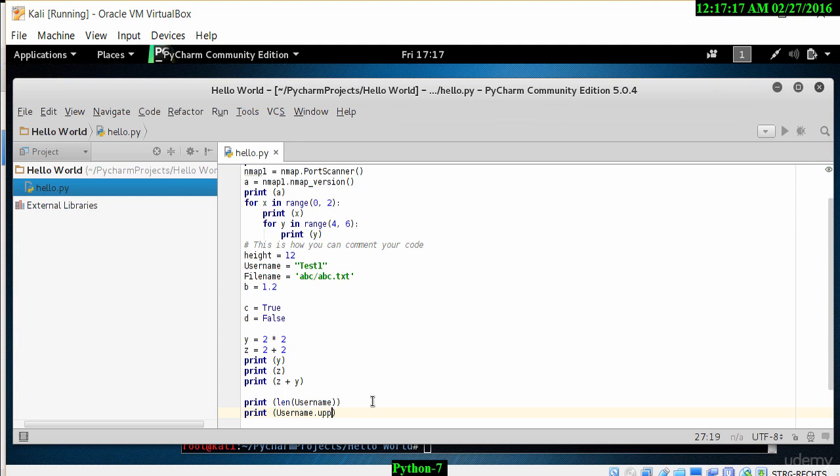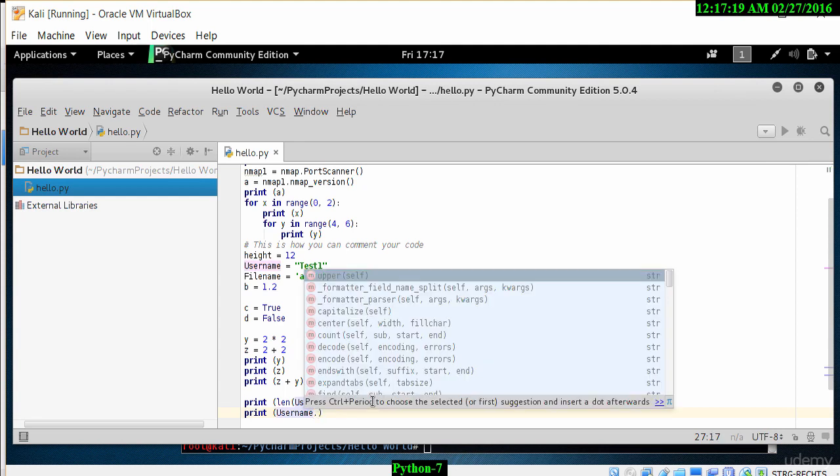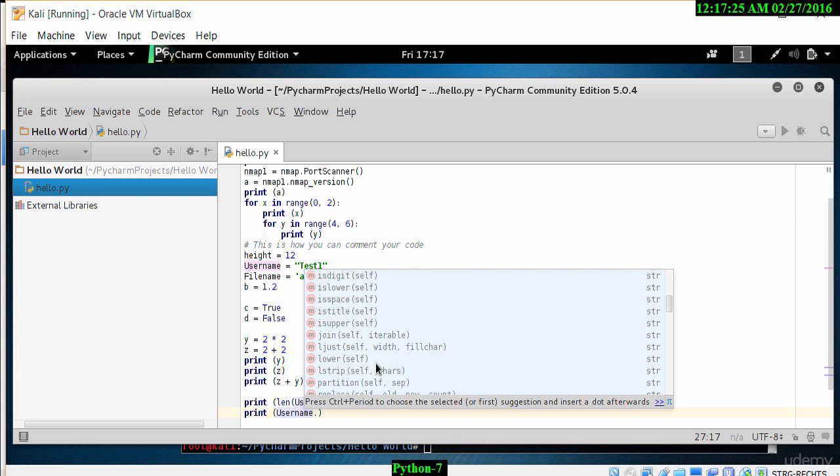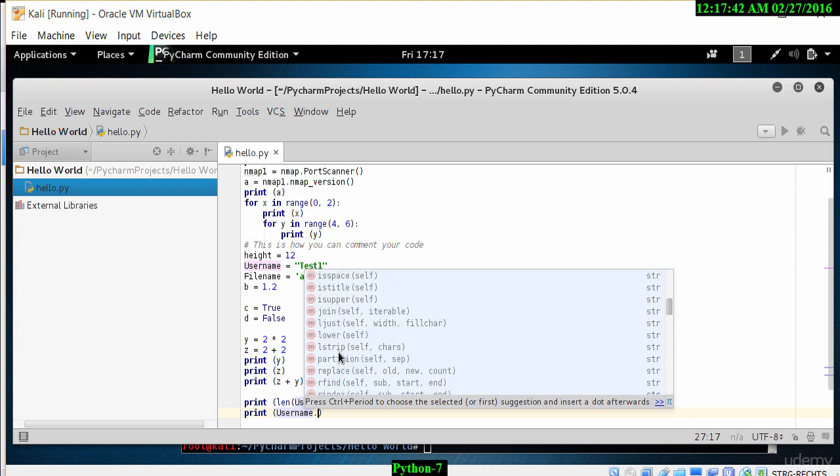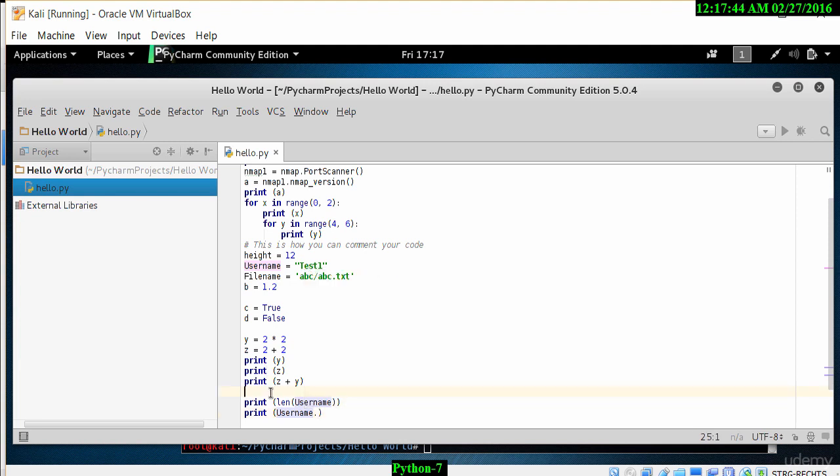Now we can do some additional things like if username, and if you notice here, there's count, isdigit, islower, isspace, istitle, isupper. There's many things that we can do to test that particular username. So let's use isdigit to see whether we can find if the username returns a value of true or false given the nature of the username.